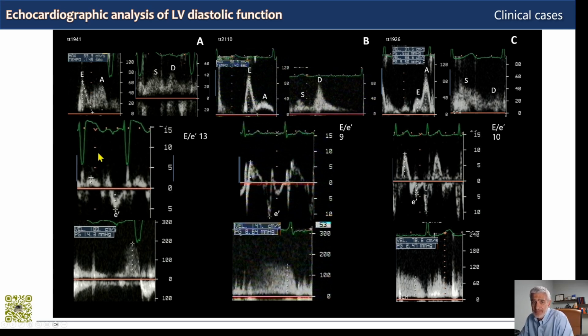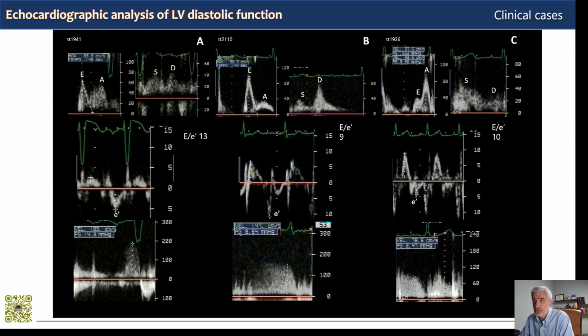The tissue Doppler profile is consistent with a moderate to severe reduction in relaxation because E prime is 5 centimeters per second. It follows that the E on E prime in this case is 13, so perfectly in the gray zone. So given the clinical picture, the diastolic function here is not very clear.